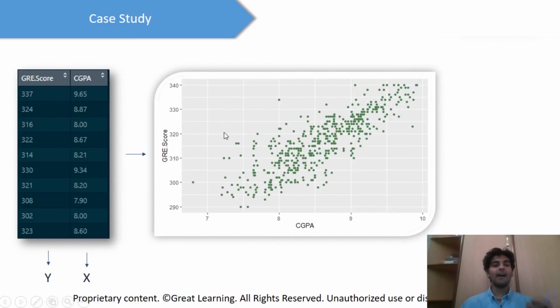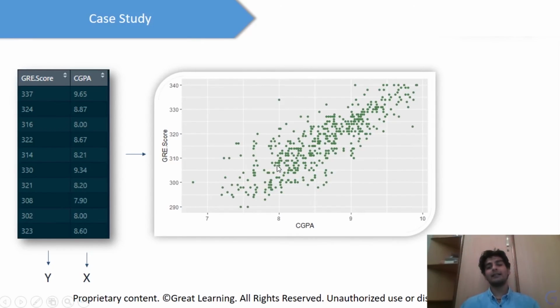Now that we have this, we'll start off by making a simple scatter plot. Since we want to understand how the GRE score would vary with respect to the CGPA, we will map the CGPA onto the x-axis and the GRE score onto the y-axis.